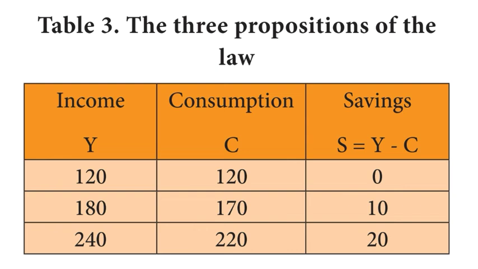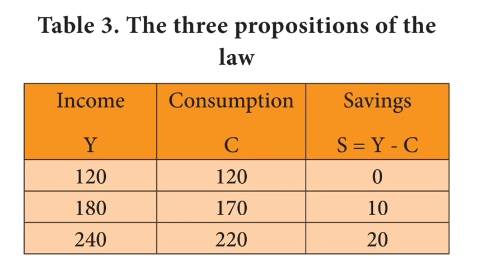So, first proposition, income increases by 60 crores. That is, as income increases from 120 crores to 180 crores and 180 crores to 240 crores. So the difference of income increases by 60 crores and the increase in consumption is by 50 crores. That is, as consumption increases from 120 crores to 170 crores and 170 crores to 220 crores. So the difference of consumption increases by 50 crores.